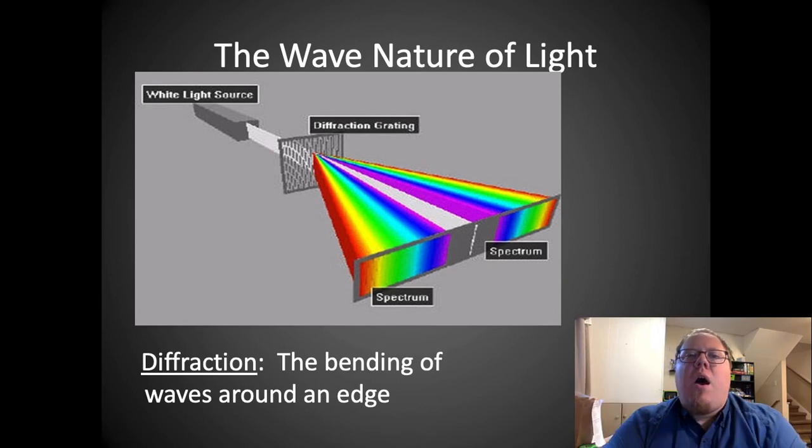Now, when this does happen, some of the light just goes straight through and doesn't get bent. So we are able to see the original light source when we're looking at it. If my eye was over here, I would be able to see the original light source right there in the center like I normally would. But some of the light does get bent, and so it spreads out off to the left and to the right.